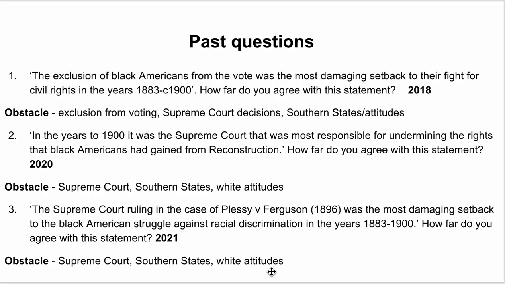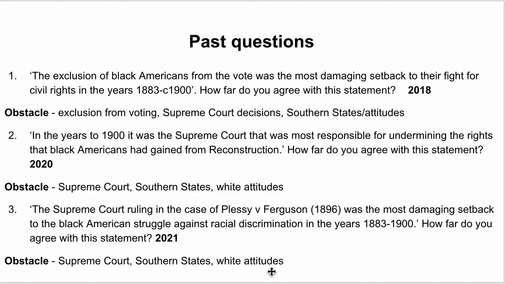Question 2. In the years to 1900, it was the Supreme Court that was most responsible for undermining the rights that Black Americans had gained from Reconstruction. How far do you agree? Again, it's an obstacle question. So you're going to start off with the Supreme Court. Then you could talk about Southern states. Then you could talk about white attitudes. Again, as I always say, this is just an approach. It's not necessarily the best approach. If you can think of a better way or a different way, that's great.